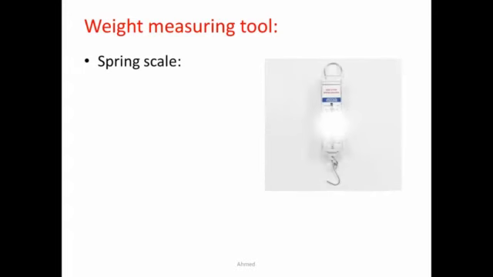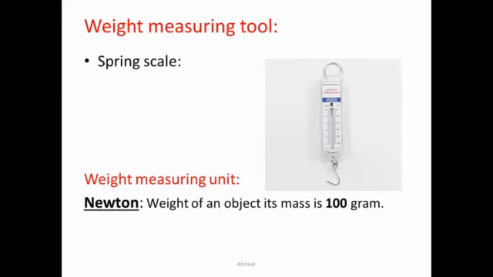What are the weight measuring tools? The tool that is used for measuring weight is called a spring scale. This spring scale, as we can see in the following figure, has two hooks, one upper hook and one bottom hook, and there is a scale between them and a pointer.